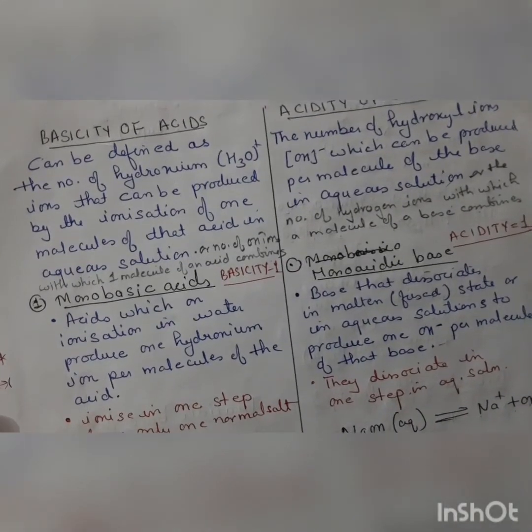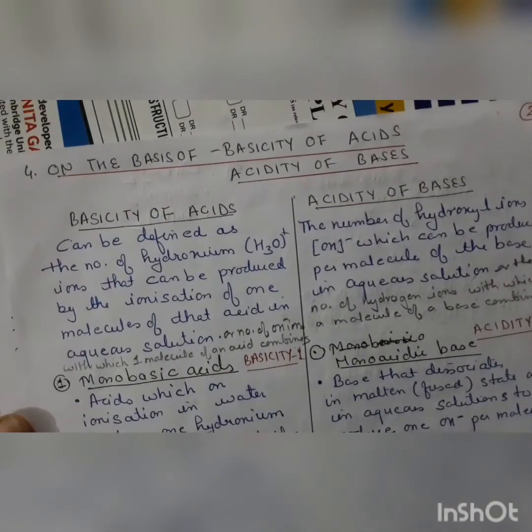Now, on the basis of basicity of acids and acidity of bases.